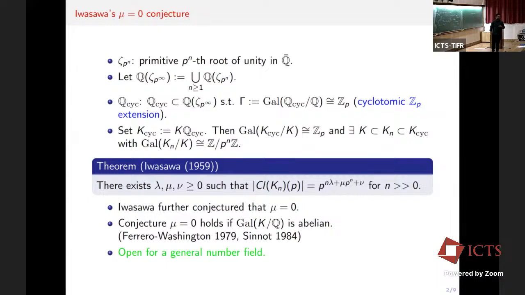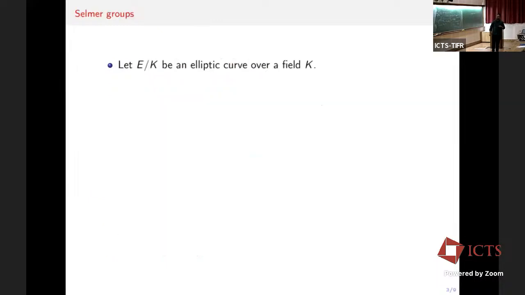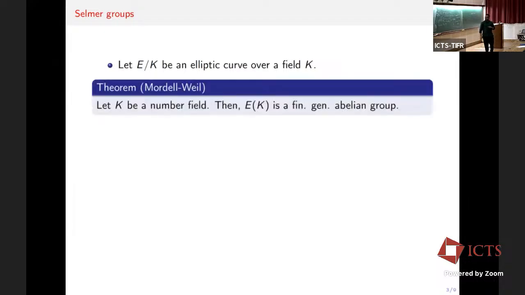This Fine-Selmer group is a subgroup of the Selmer group. We have seen in the last talk about the Selmer groups, so let me recall it briefly. What are Selmer groups? Let E over K be an elliptic curve over a field K. Now for the next couple of slides, K will be a number field. Then we switch from number fields to function fields, so characteristic p. Well, we have seen the result by Mordell and Weil. For a number field K, the group E(K) of K-rational points of the elliptic curve is a finitely generated abelian group. And for a function field, this is also true.